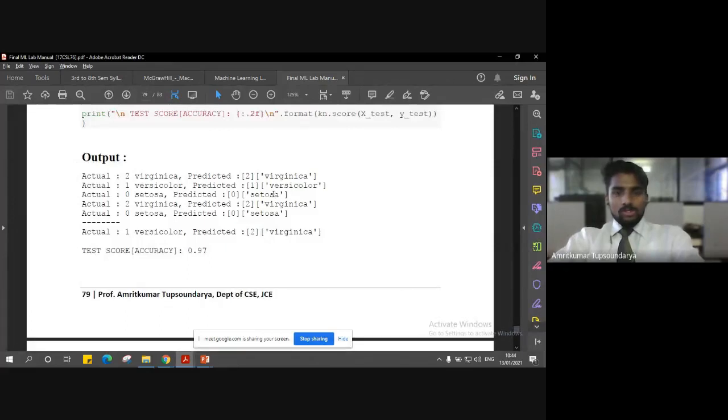Right. So this is all about the experiment, that is, experiment number 8, the nearest neighbor. I hope the instance-based learning concept is now clear. We will take one more example in the next class, that is locally weighted regression. That is another algorithm which deals with instance-based learning. With this, I'll conclude the lecture, and we should meet in the next lecture discussing locally weighted regression. Right. Thank you.